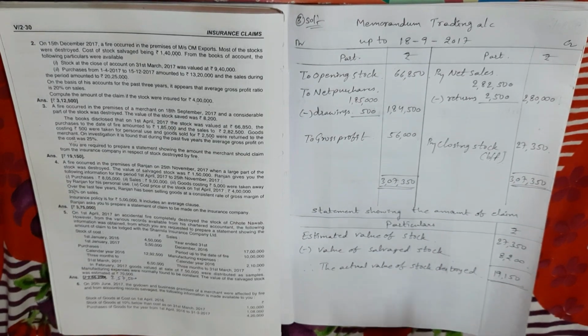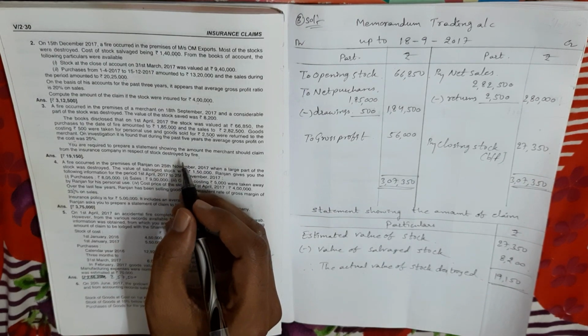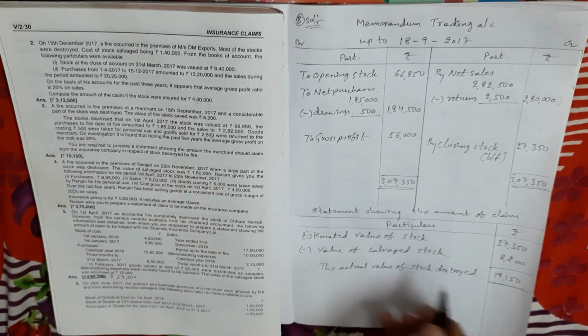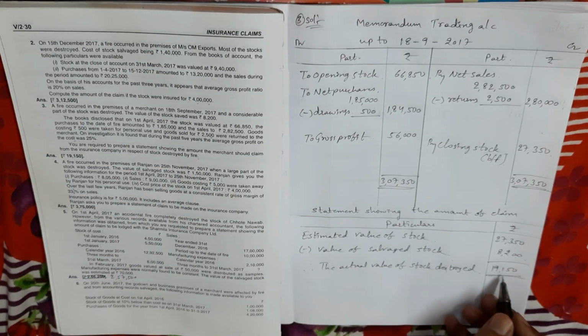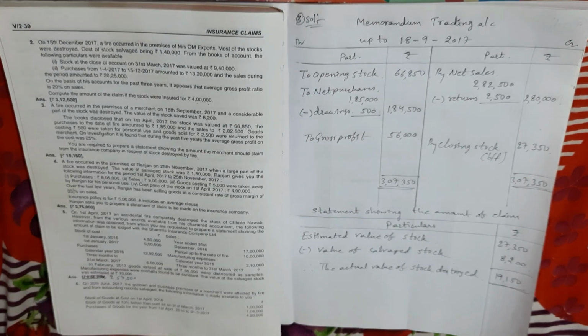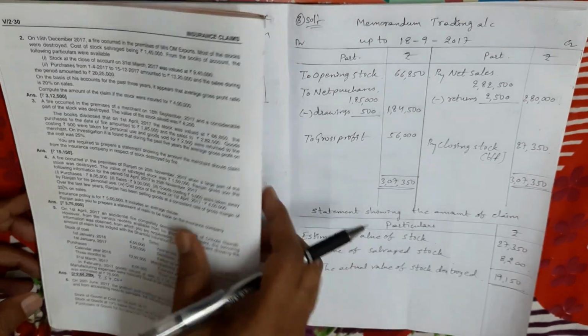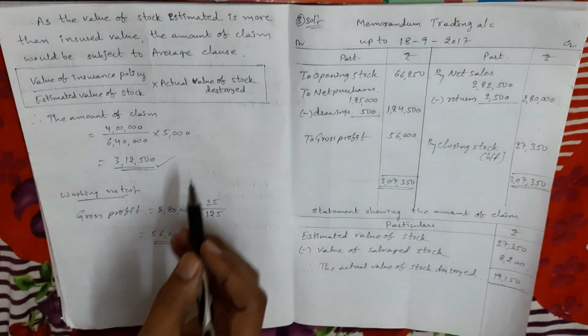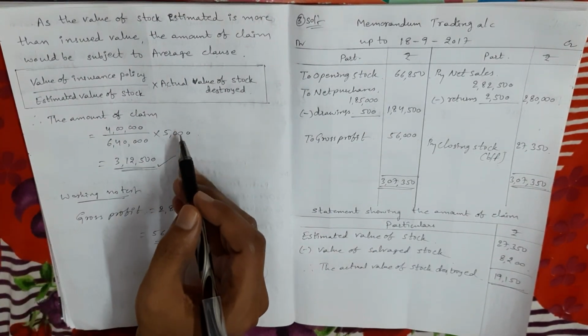Suppose in the problem the insurance claim amount is not given. Insurance policy amount not given means this is the amount of insurance claim, 19,150. But in the question, if the insurance policy amount is given, we have to apply the average clause. In the last problem we applied no average clause.